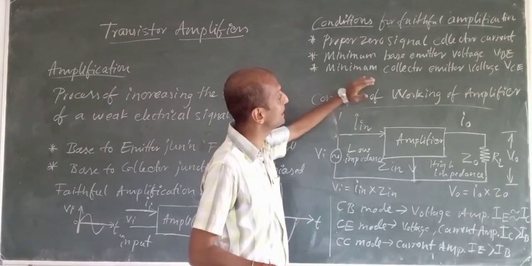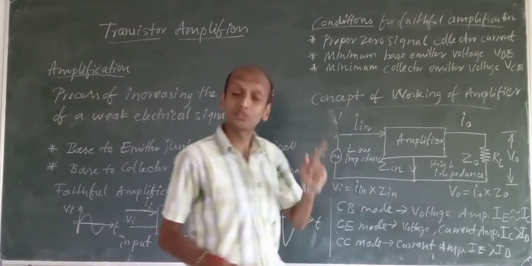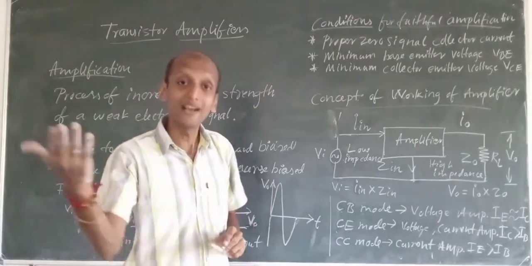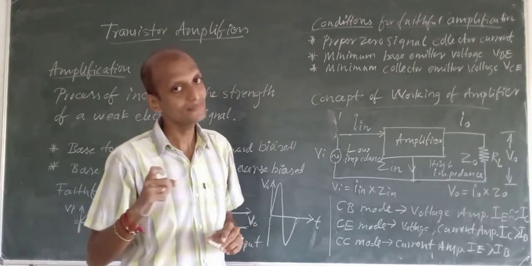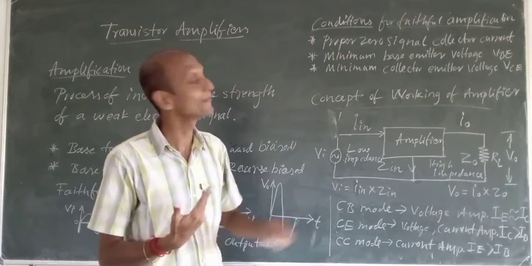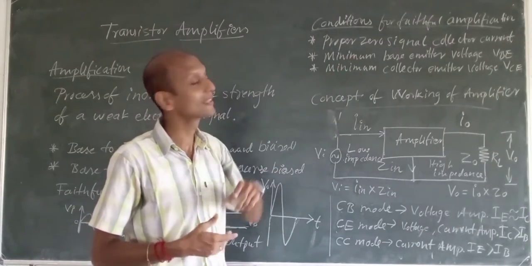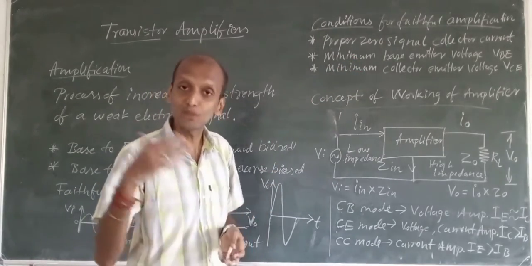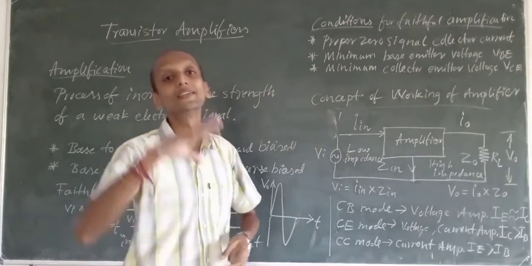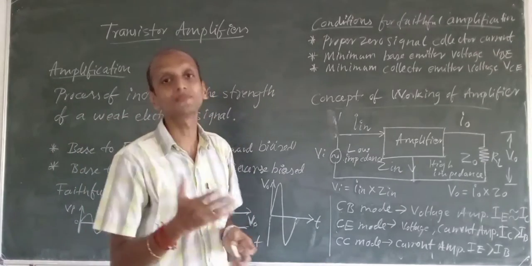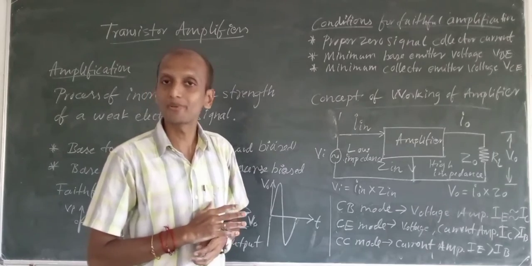Then we have to have minimum collector emitter voltage. So VCE is again another bias voltage condition. It has to be there, otherwise you won't have proper collector current. VCE should be given properly, otherwise the output terminal of your combination is not working properly.